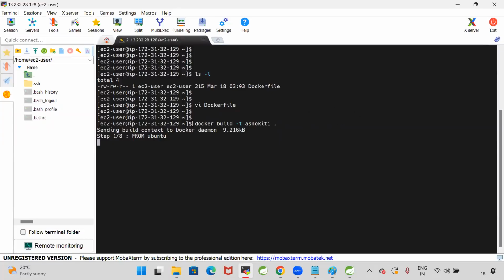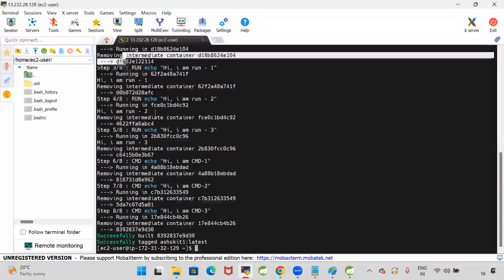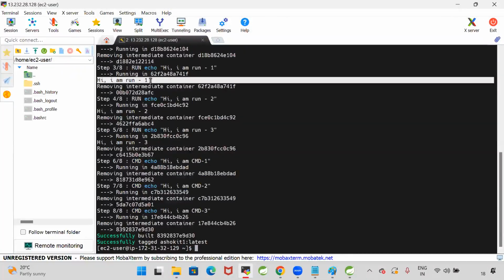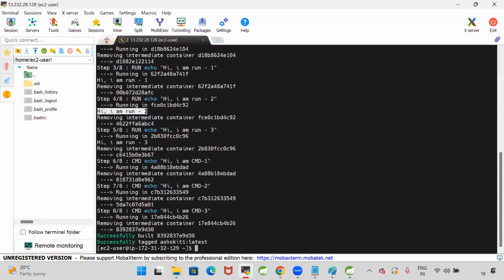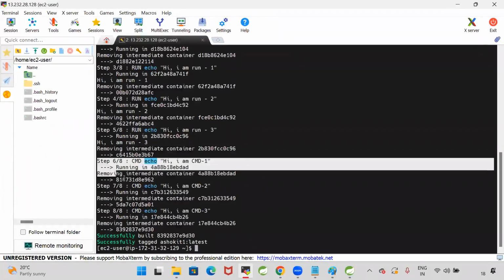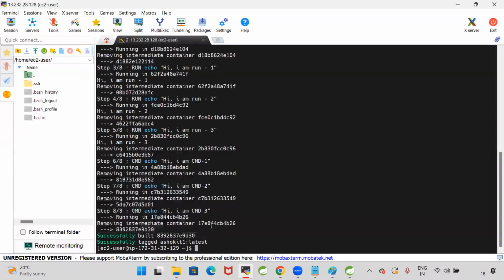Now you see, when I am executing this docker build -t image name and dot, it is pulling the Ubuntu image from the Docker Hub and it created my Docker image. Run instructions executed: first run instruction output, second run instruction output, third run instruction output. 3 run instructions are executed as I am creating the image. CMD instructions, I am not getting any output from the CMD because CMD instructions will execute while creating the container.